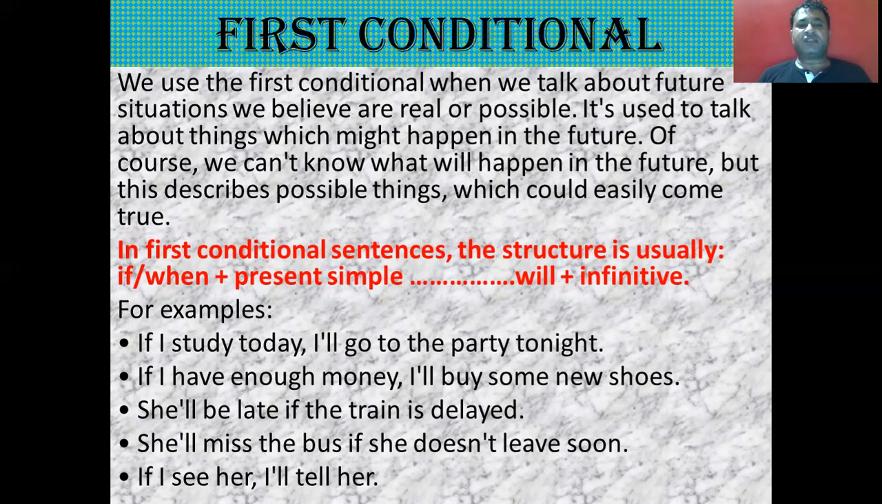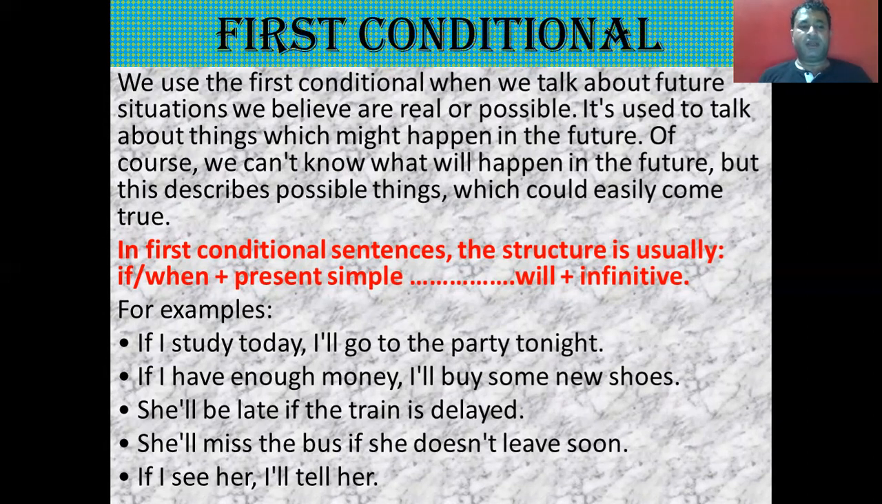So, in a first conditional sentence, the structure is usually if or when, because they both have the same meaning. If or when plus simple present, that is the first form of verb. This part is the if clause, the dependent clause, and in the second part, that is the main clause, we need to use will plus infinitive, that is the first form of verb.